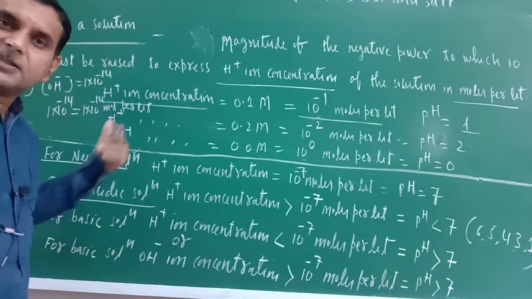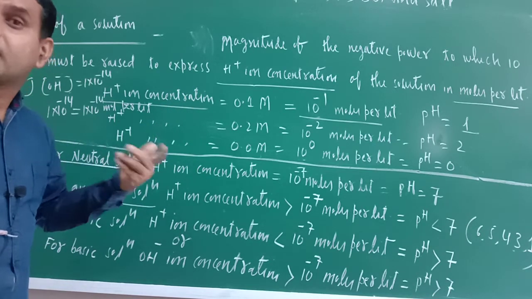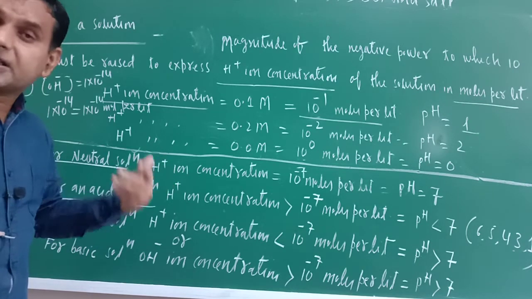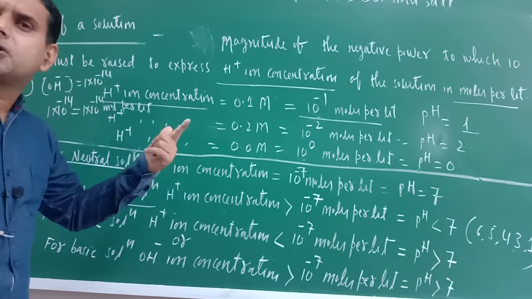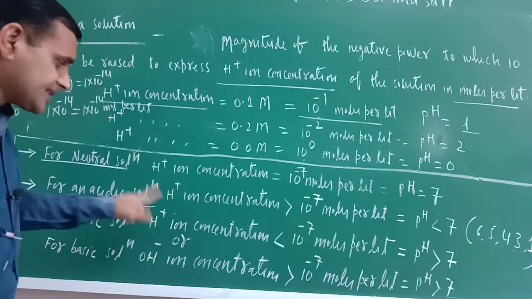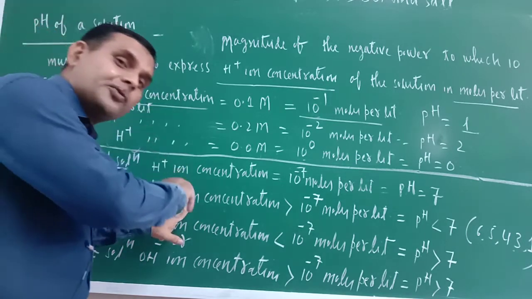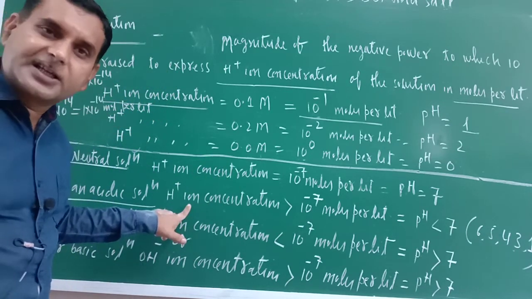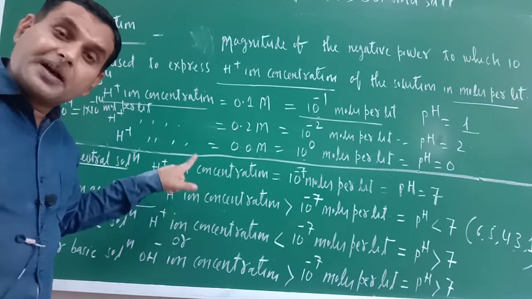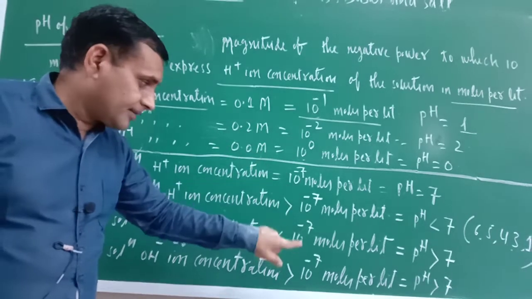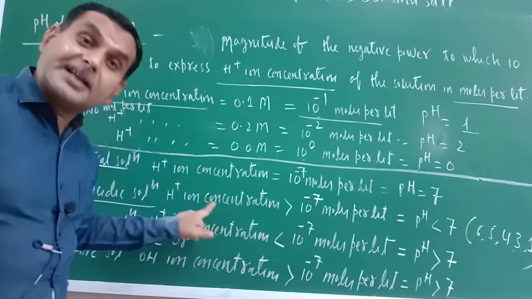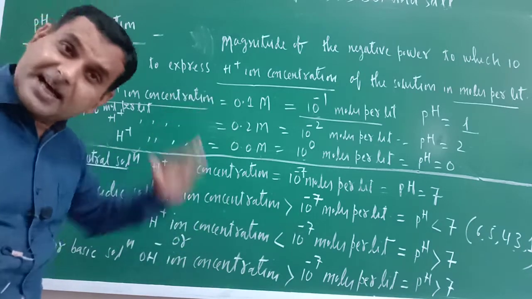But for acidic solution, acidic strength is judged on the basis of H positive ion concentration. As compared to neutral solution, H positive ion concentration is more. So if neutral solution pH is 7, acidic solution pH will be less than 7.